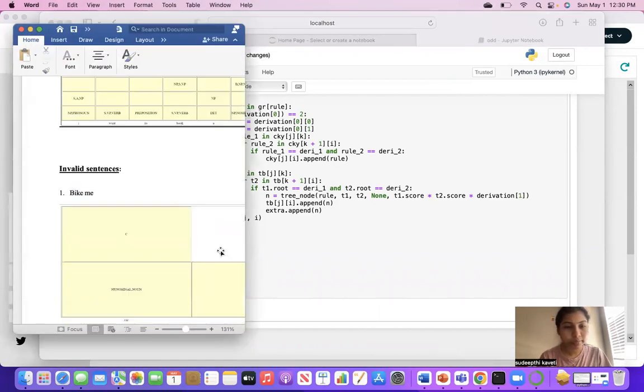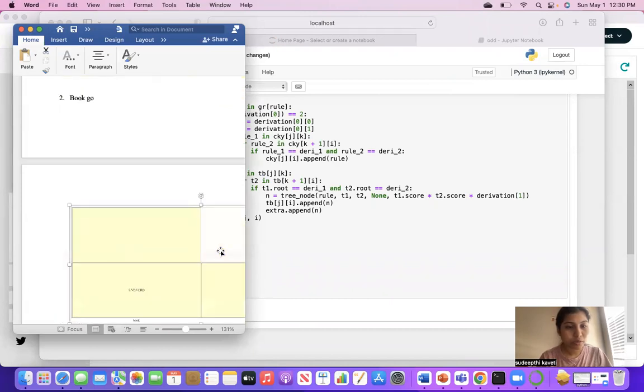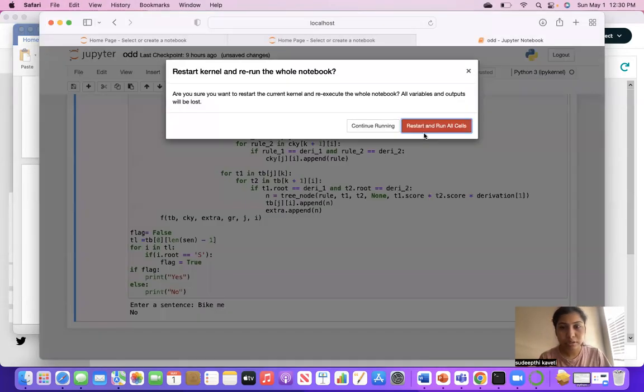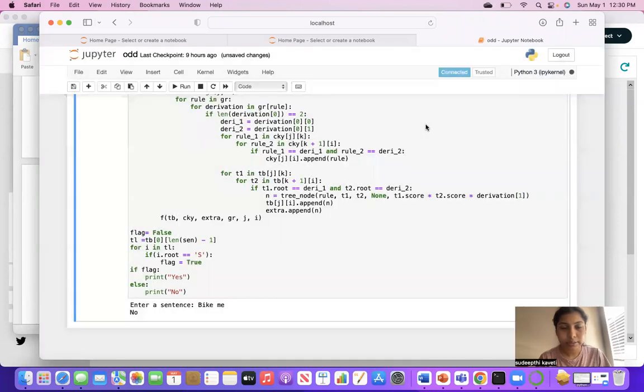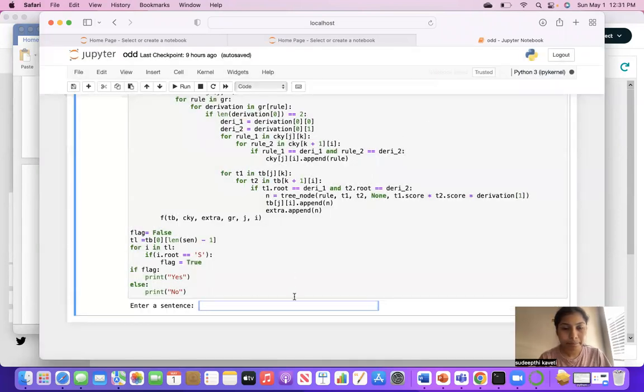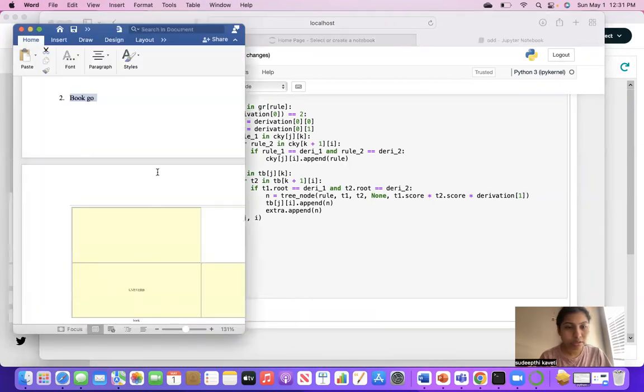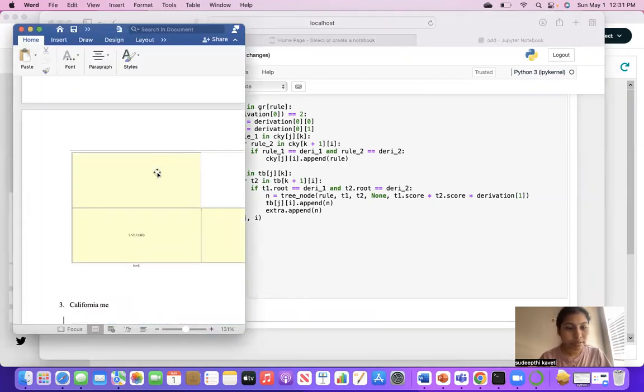The other one will be "book go". Kernel, Restart and Run All. Enter a sentence, command V. "Book go". No. And the third one will be "California me".